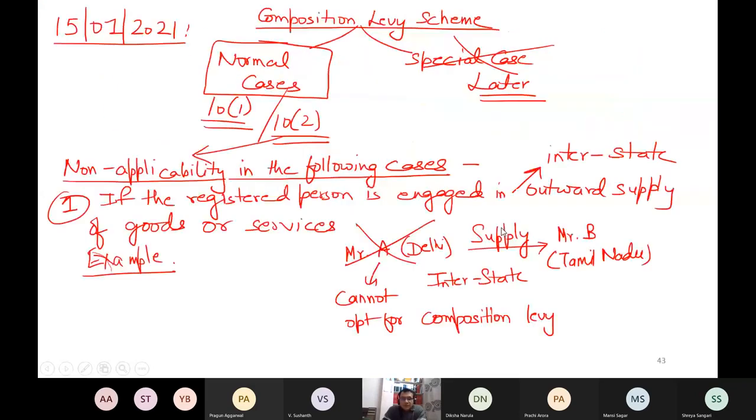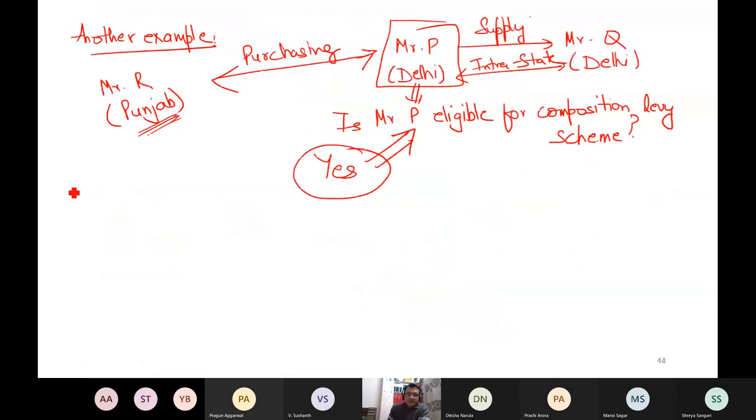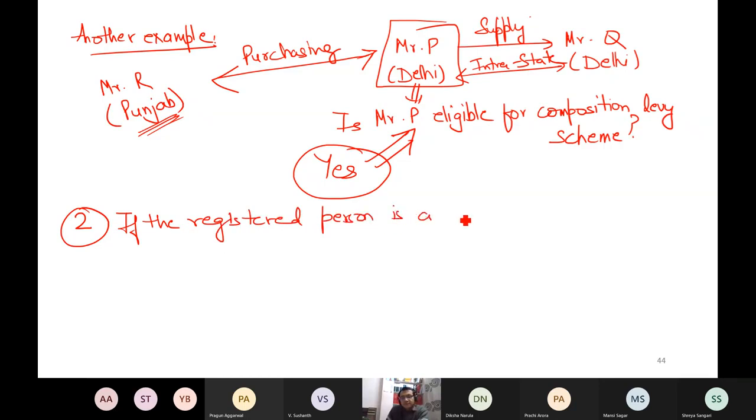So I've discussed first case when the person is not eligible to opt for composition. Now second case, when you cannot opt for normal case of composition levy scheme, if the registered person is a casual taxable person. If the registered person is a casual taxable person, he cannot opt for composition levy scheme. What do I mean by casual? As the name suggests, casual. That means this businessman is not a regular businessman.